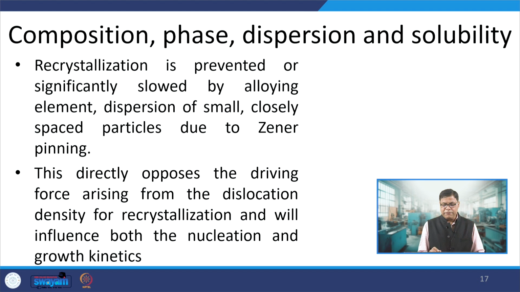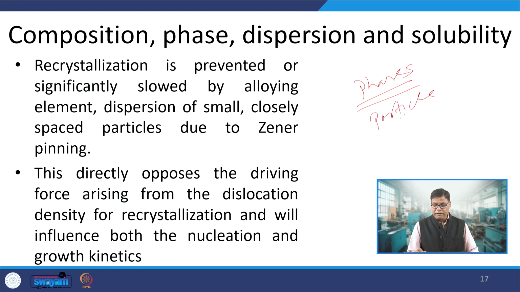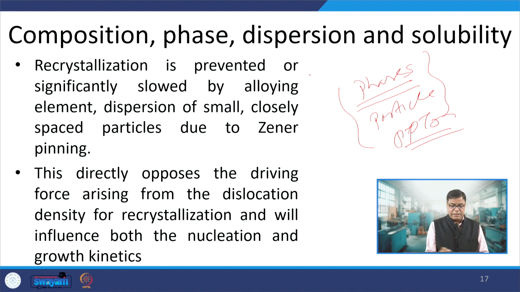So, we can see if the metal is not pure, if there are alloys, there are certain phases, certain particles or reinforcing agents, then these particles, phases or precipitates will all resist the recrystallization. So, recrystallization is prevented or significantly slowed by alloying elements and dispersion of small, fine and closely spaced particles due to the Zener pinning effect.